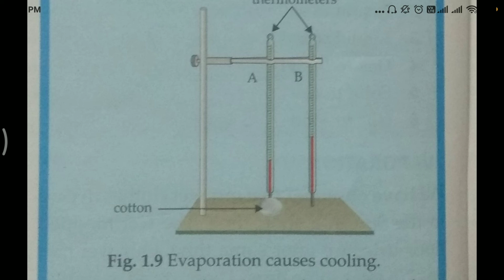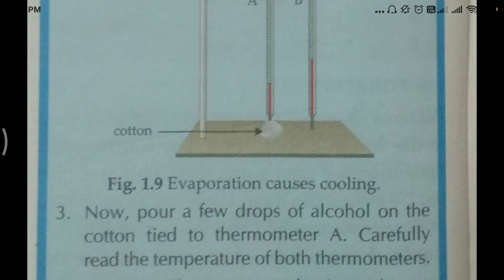When it is evaporating, what is happening? It is absorbing the heat from the surroundings. When the heat is absorbed, what will happen? There will be a cooling effect on the cotton. Cooling effect means the temperature will get lower. That's why the temperature of thermometer A will get lower while the temperature of B will remain the same. Why? B will remain the same because there is no cooling effect on B. It is on A only.